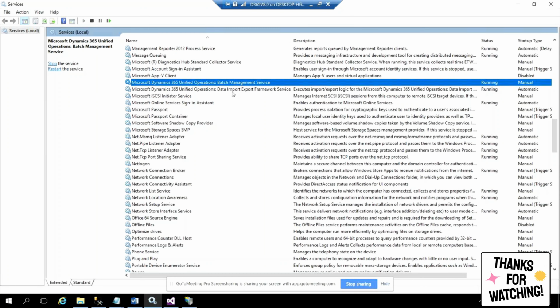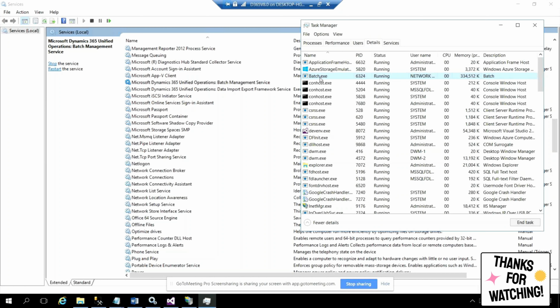Watch. There is one exe running here called batch.exe. And this is your batch service. If the batch service is running, you will see this one. And for debugging, you need this one. I'll tell you when we go to debugging. If this is not running, you cannot debug the batch jobs. So I'll tell you how to debug, but just remember batch.exe.